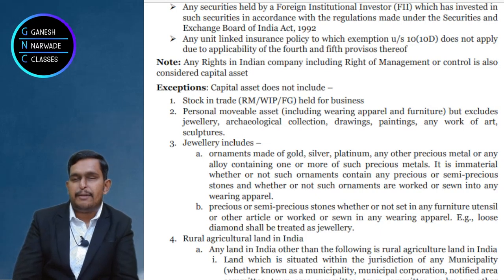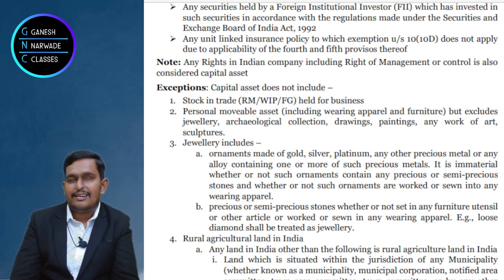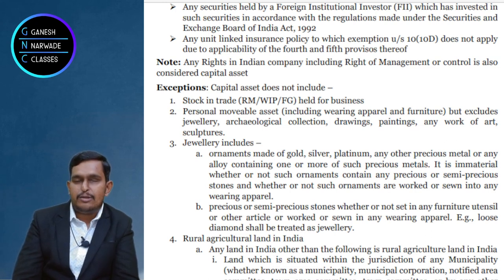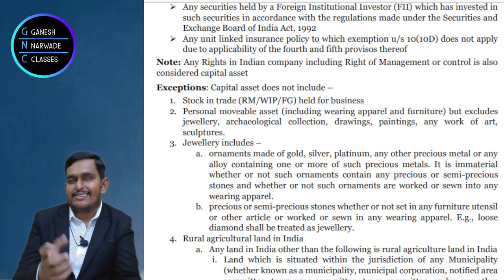So if you sell a building, it is taxable. If you sell your shirt, your pen, your bag, your sandal, it is not a capital asset, so it is not taxed. But a building is a capital asset, so it will be taxed. Okay? Then people try to escape taxes by doing many gimmicks.